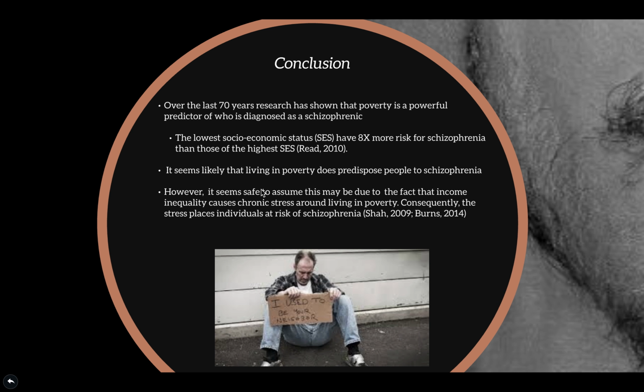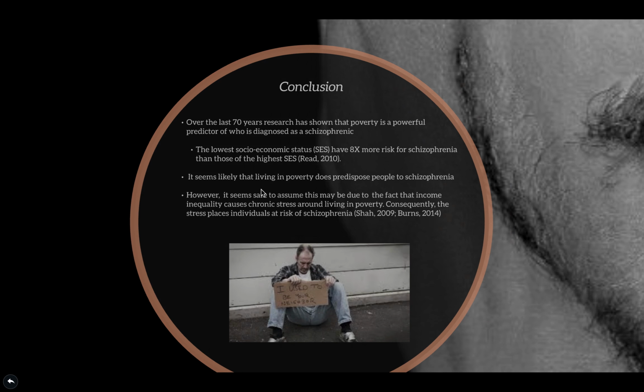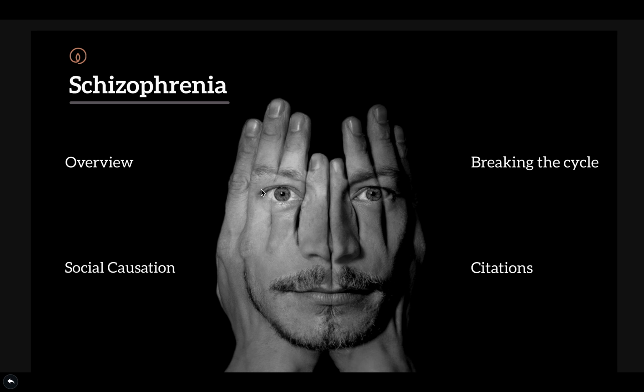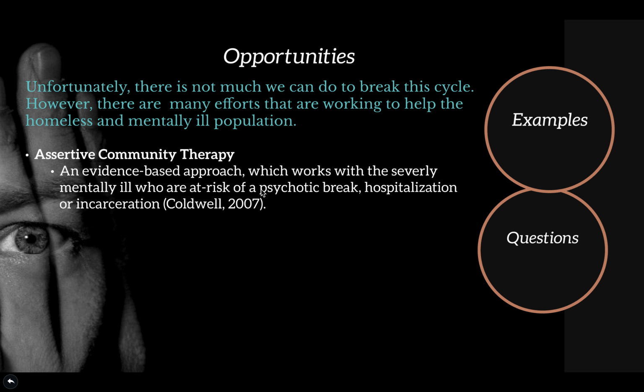So, based off of these facts, it seems likely that living in poverty does predispose people to schizophrenia. However, based off of the studies that we just went over, it also seems safe to assume that income inequality causes chronic stress around living in poverty, and therefore the stress places individuals at a risk of developing schizophrenia. So, what can we do to break this cycle?